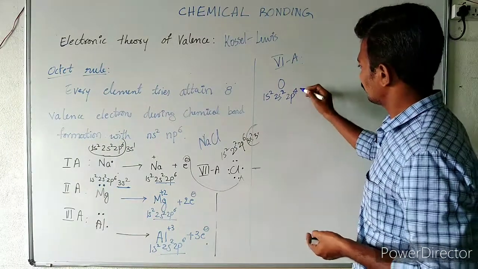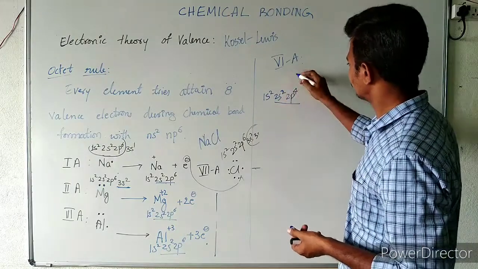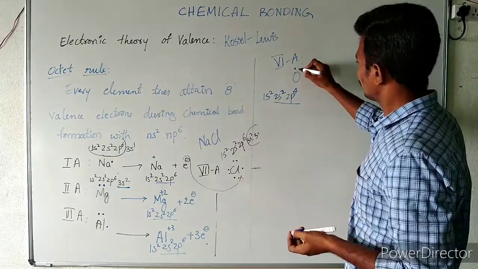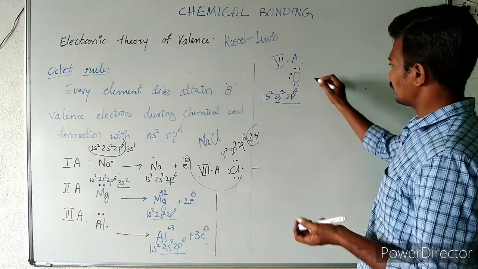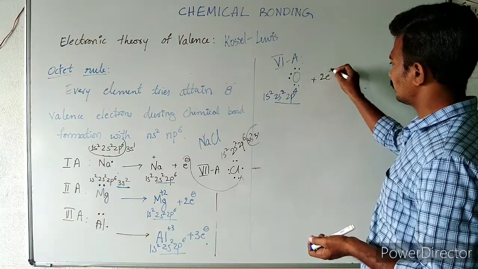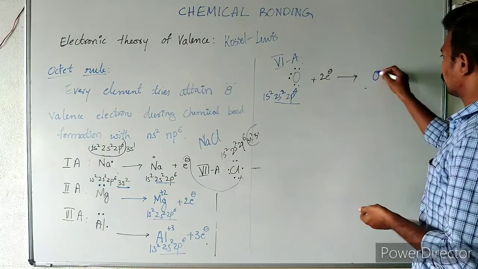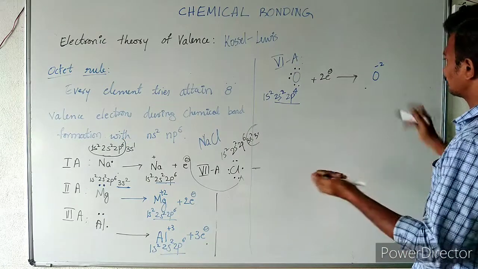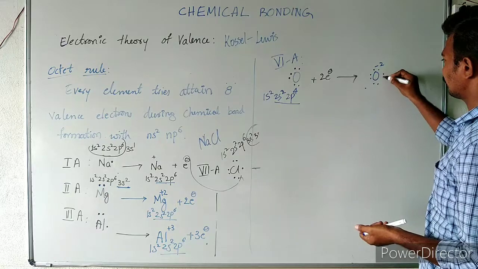Here oxygen valence electrons are shown like this: 1, 2, 3, 4, 5, 6. Now what does this oxygen do? It is going to gain 2 electrons and get converted into O minus 2, with 1, 2, 3, 4, 5, 6, 7, 8.